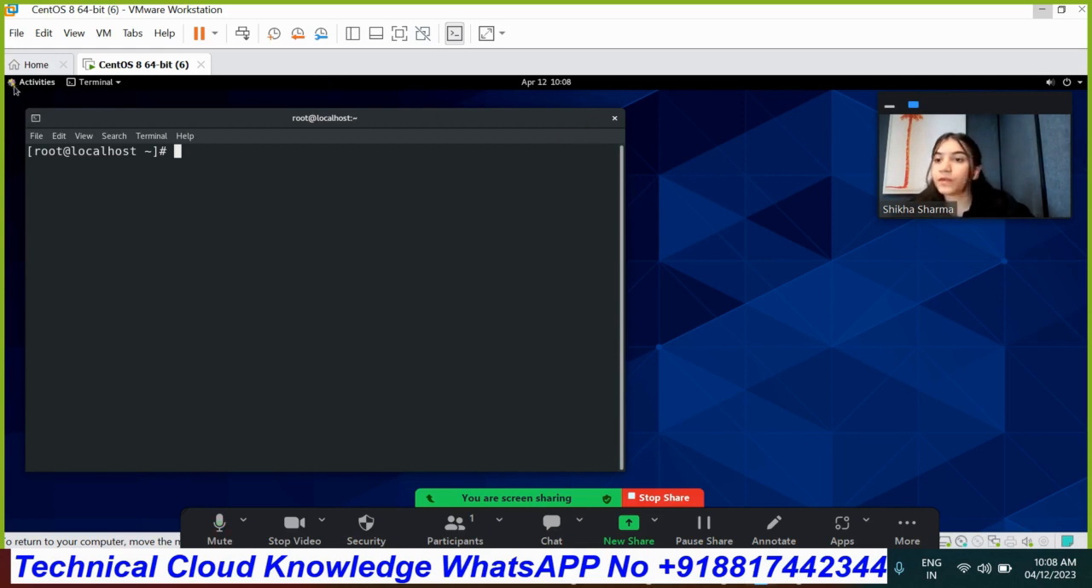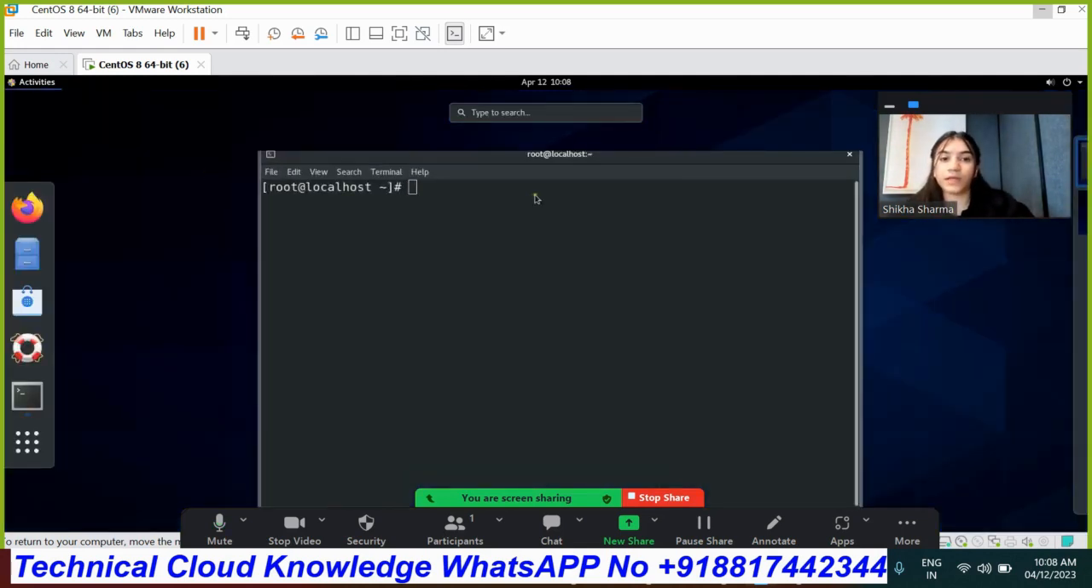In Linux this command is very useful. Let me open another terminal as well.